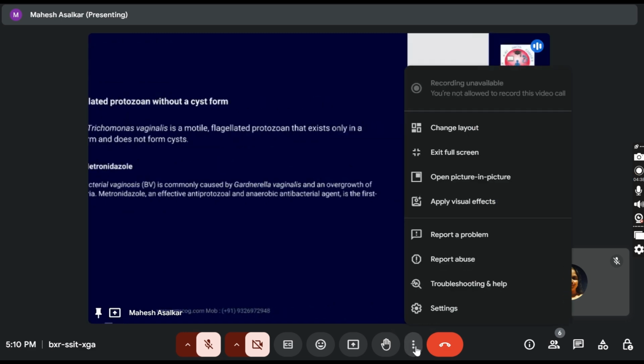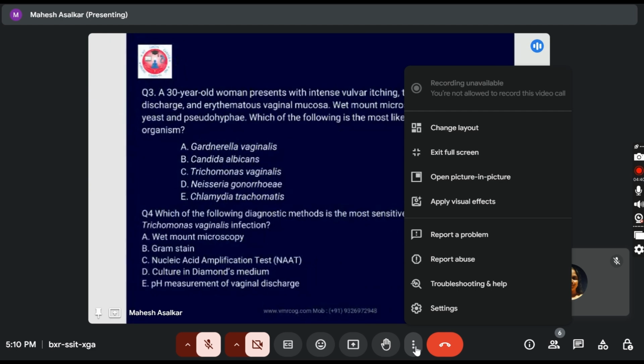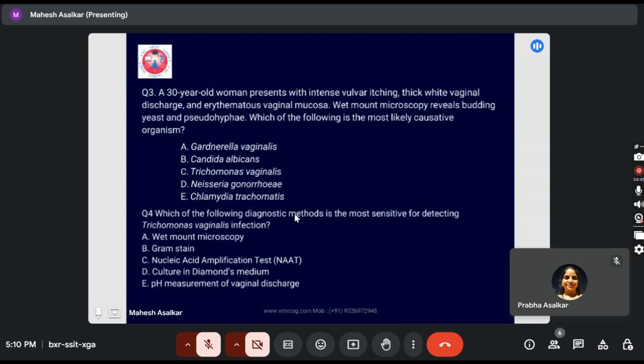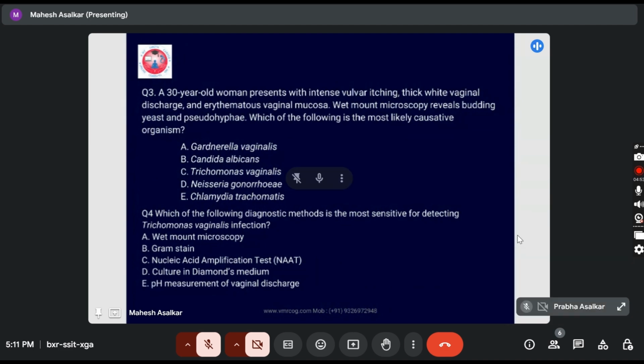Okay. So next question, Dr. Priyanka, you will take question number 3 and question number 4. Yes, sir. A 30-year-old woman presents with intense vulval itching, thick white vaginal discharge, and erythematous vaginal mucosa. Wet mount microscopy reveals budding yeast and pseudohyphae. Which of the following is the most likely positive organism? Options are Gardnerella vaginalis, Candida albicans, Trichomonas vaginalis, Neisseria gonorrhoeae, and Chlamydia trachomatis. So the answer is Candida albicans.